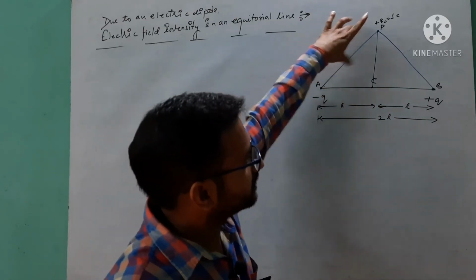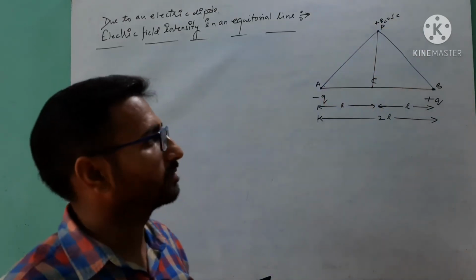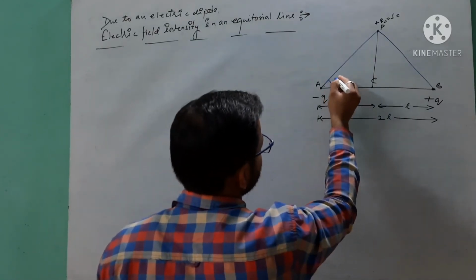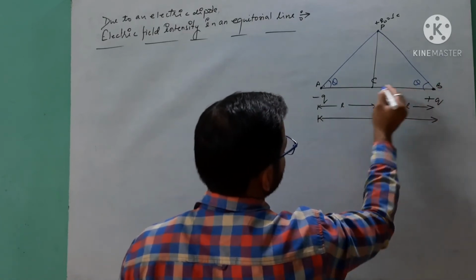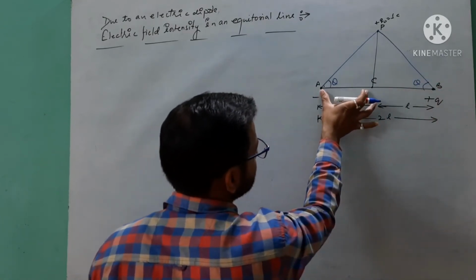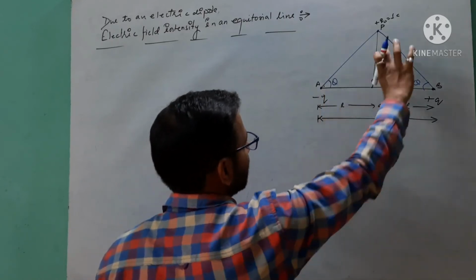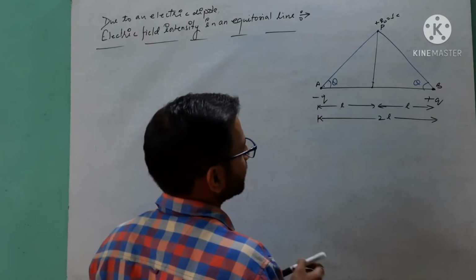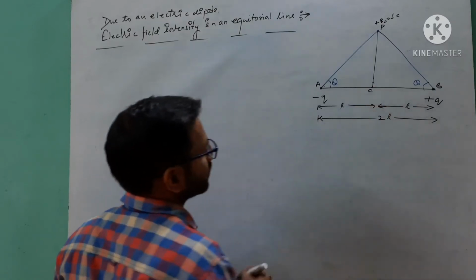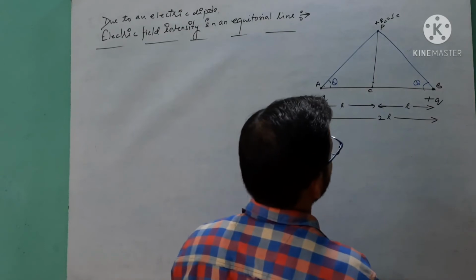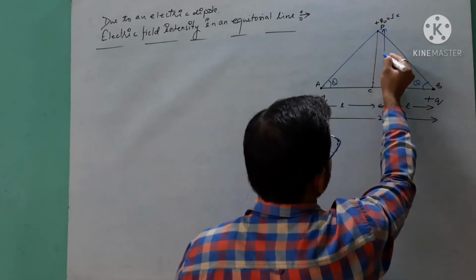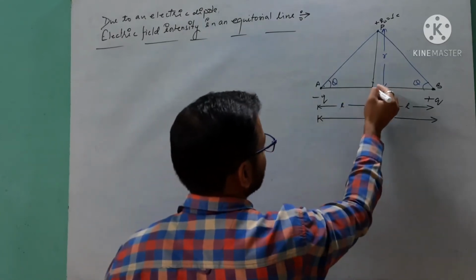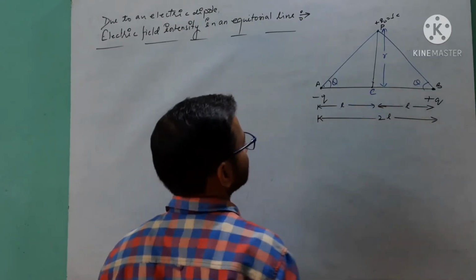So the distances of these are equal from the geometry of a triangle, as you know. Suppose the angle is theta here. This will also be theta, and this distance is L, and here I consider the point P at a distance small r from the center of the electric dipole, which is here supposed to be C.